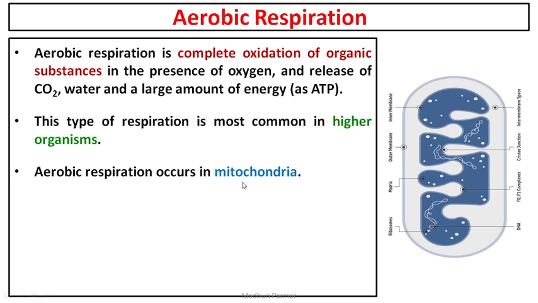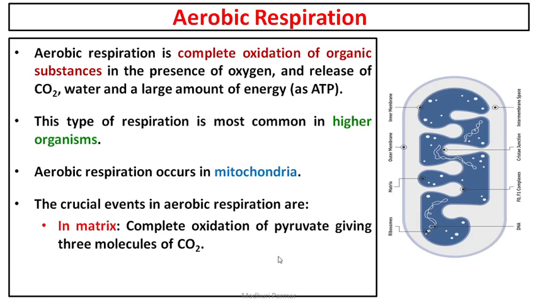Just know that because bacteria do not have mitochondria, for them the Krebs cycle and all of those things will occur on the cell membrane. Okay, fine. So aerobic respiration occurs in mitochondria. Excuse me. So there are two main events, two main parts of what happens in the mitochondria.